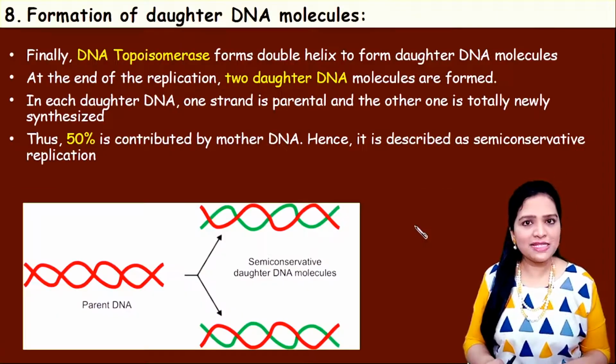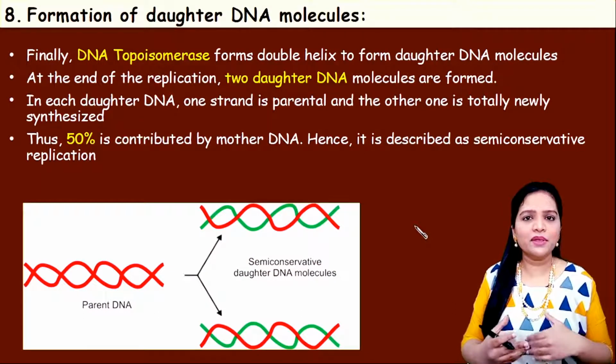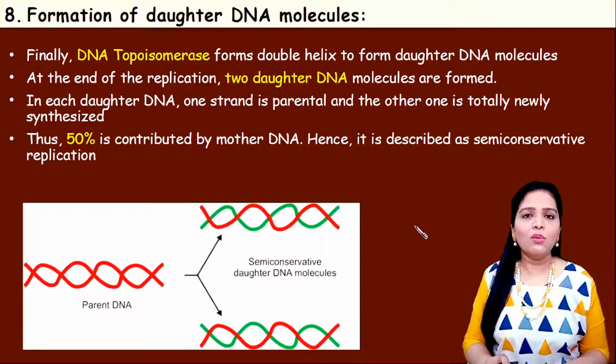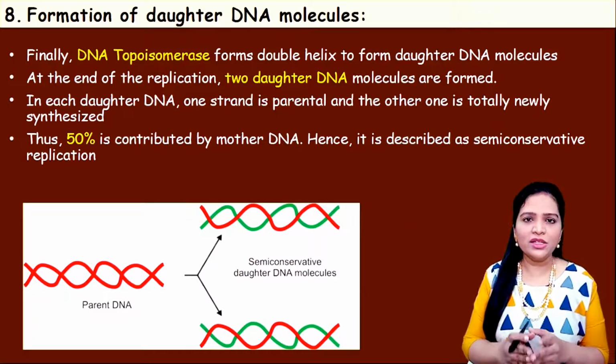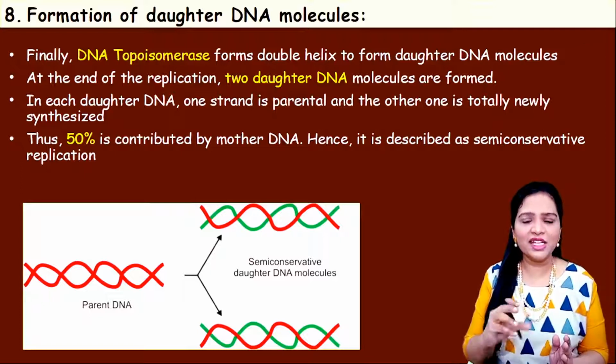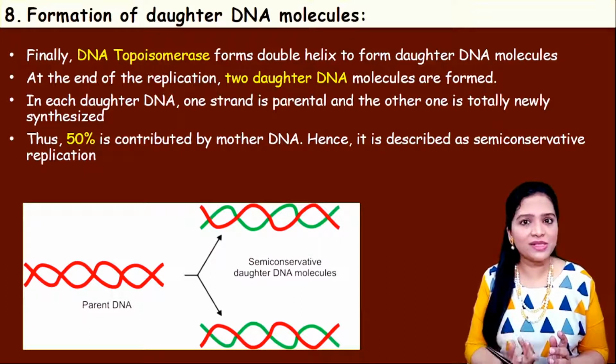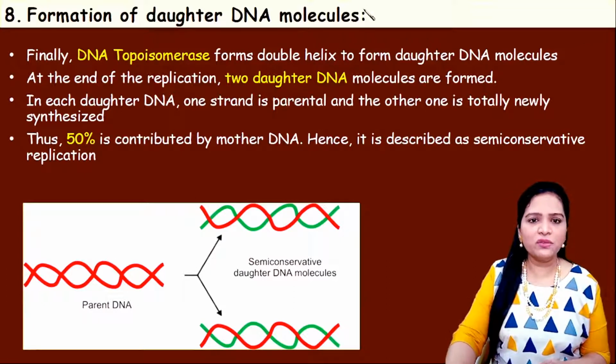Now, the last step is once the DNA replication is finished, what will be present now? 2 strands of the DNA will be there, the daughter strands. They will be present as individual strands. That has to be twisted again. In order to make it a double helix, it has to be twisted. So that is the formation of DNA molecules.